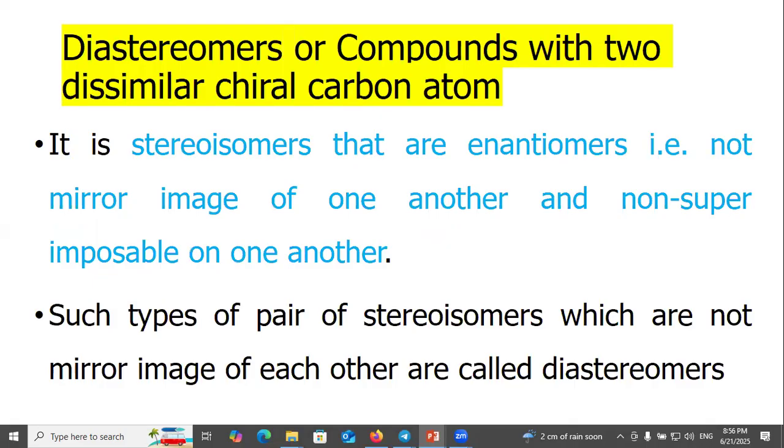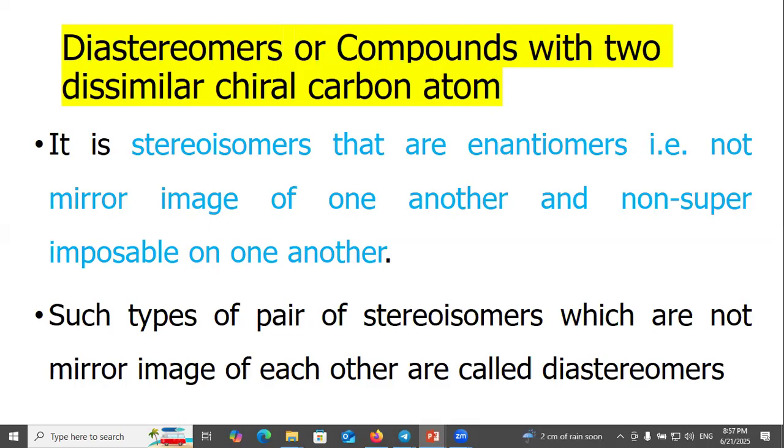Diastereomers are compounds with two dissimilar chiral carbon atoms. They are stereoisomers that are not enantiomers, that is, not mirror images of one another and non-superimposable on one another.